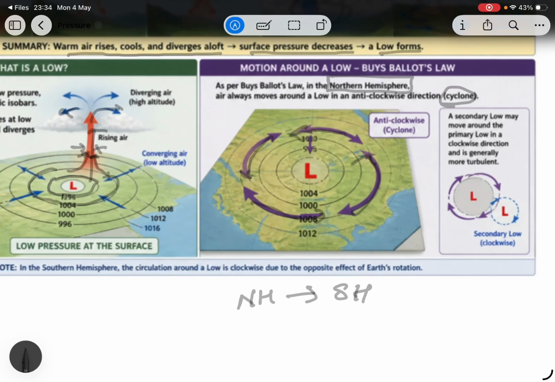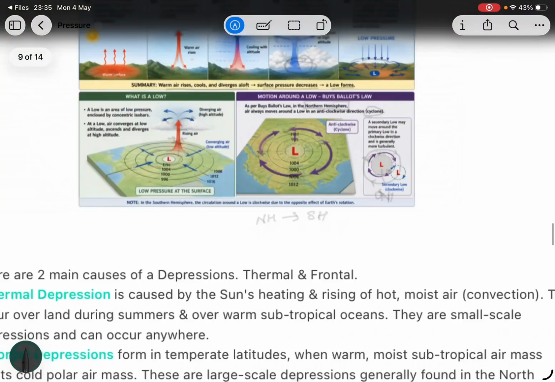A secondary low will have the opposite effect. There is a main low, and the secondary low will be outside of it. In the northern hemisphere, the main low will have a cyclonic pattern and the secondary low will have an anticyclonic pattern.